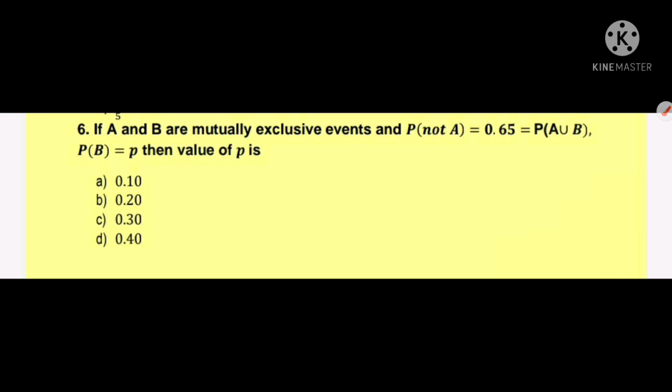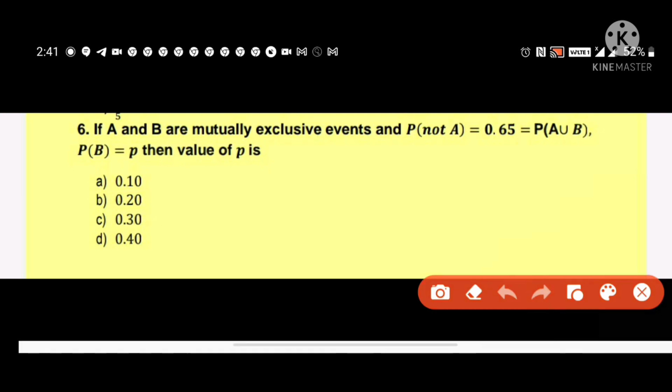Next, if A and B are mutually exclusive events and probability of not A is equal to 0.65 and probability of A union B is also equal to 0.65, probability of B is equal to P, then value of P is.